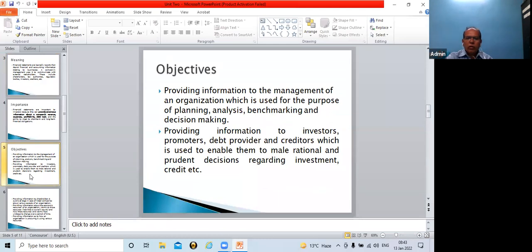Have you followed properly the objectives of financial statement? Again, a descriptive question can be asked on this topic, objectives of financial statement. And if you would like to have a screenshot, please take a screenshot. Otherwise, one student has shared his email ID with me. I think Wagbare. I will send my PPT through mail. Other students can collect it from Mr. Wagbare.